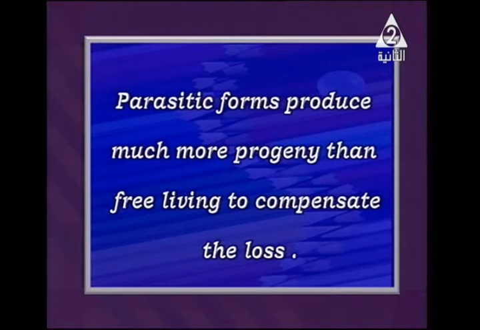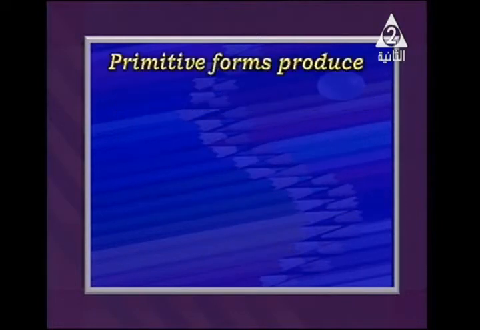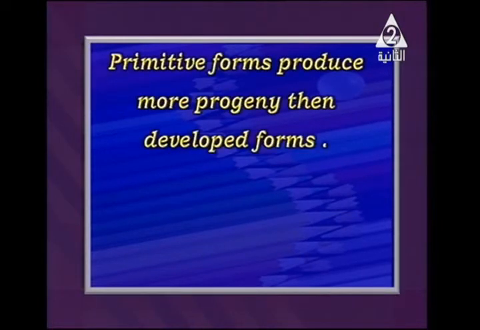Also, primitive forms produce more progeny than developed forms. What's the difference between primitive and developed forms? Primitive forms are less advanced living organisms, like worms and some unicellular organisms, while developed forms have different systems, like most animals that have digestive and respiratory systems.